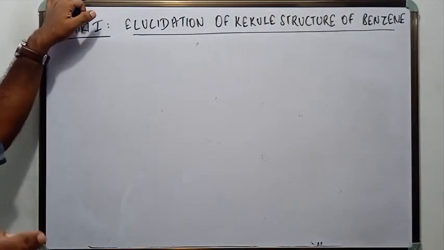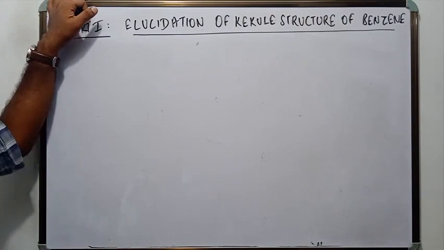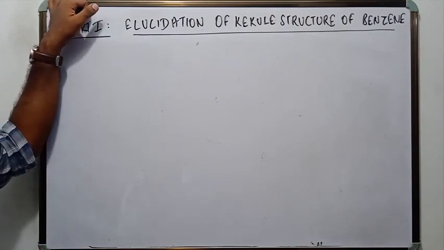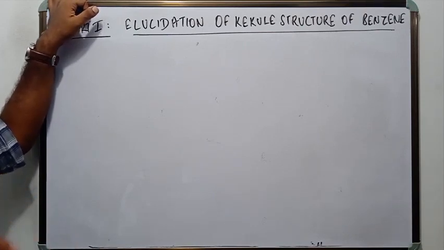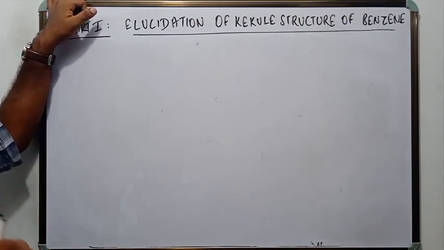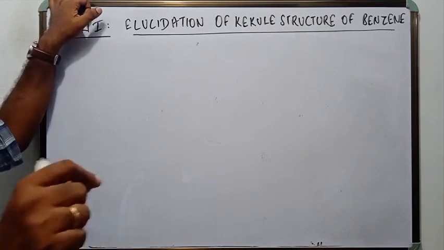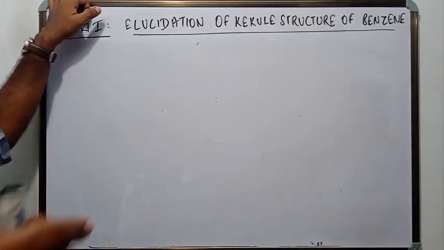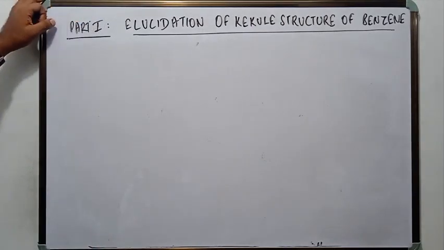And the proof of it is that bromination of benzene yields monobromobenzene, not dibromobenzene. That is, one bromine atom attaches to one of the carbon atoms of the benzene. That means that each of the carbon atoms has one hydrogen atom attached to it.